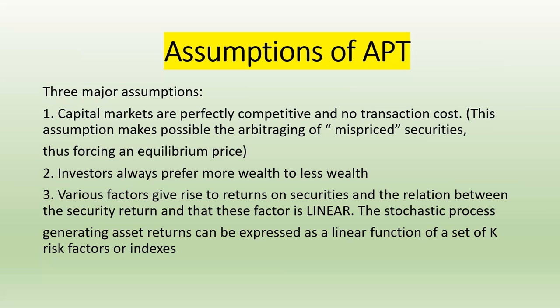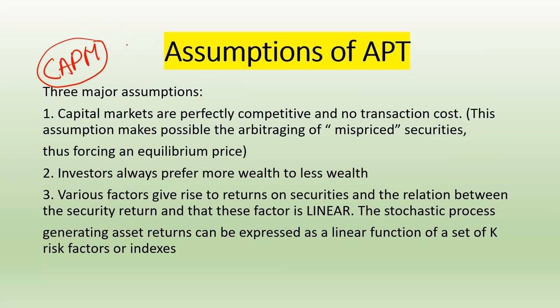Okay, so I will recommend you to keep this assumption in mind, but the assumptions of CAPM are 10 times more important rather than this APT. Why? The questions asked from the APT are not much as compared to the CAPM.